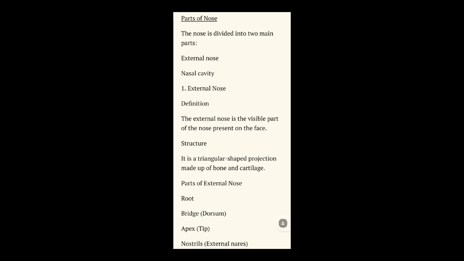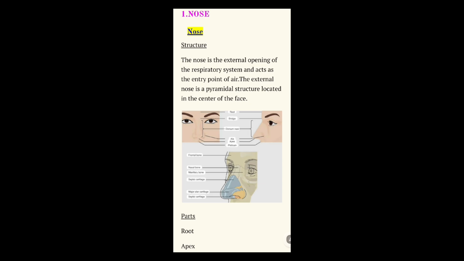The structure of the nose is a triangular shaped projection made up of bones and cartilages. The outer, visible part of the nose is made by bones and cartilages. The parts of the nose are the root, bridge, apex and ala of the nose. Then there are the nostrils, the two openings of our nose.